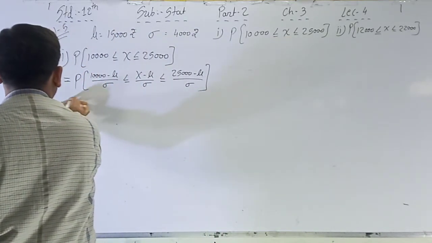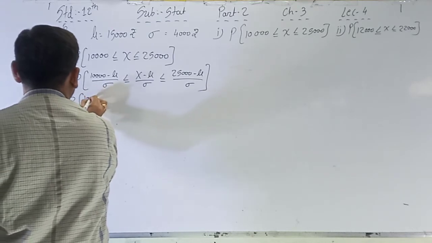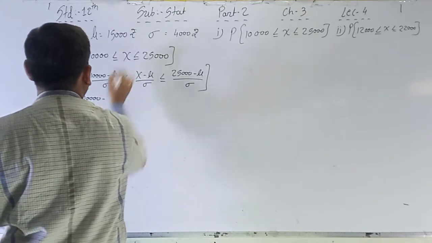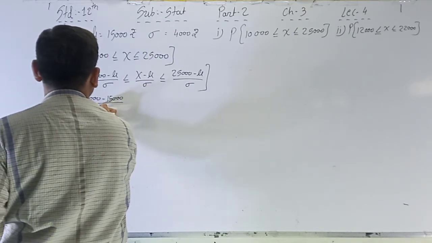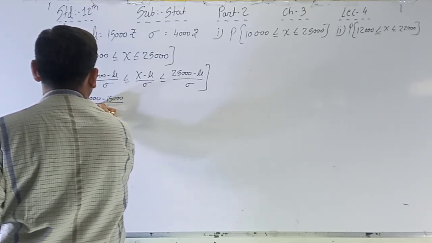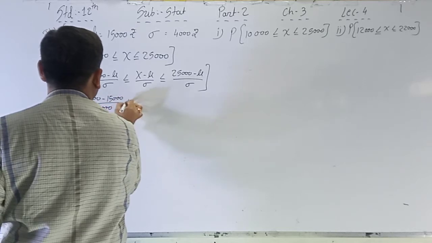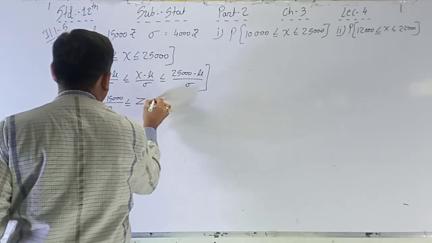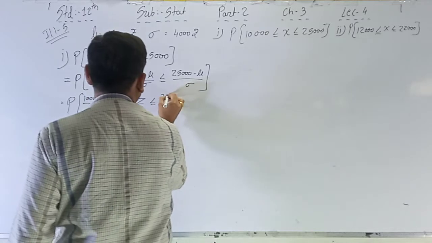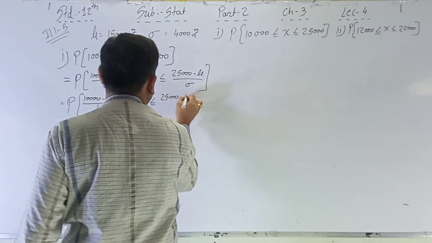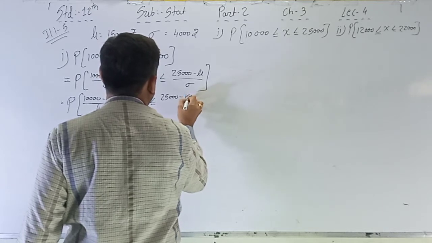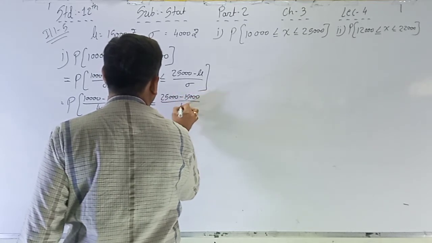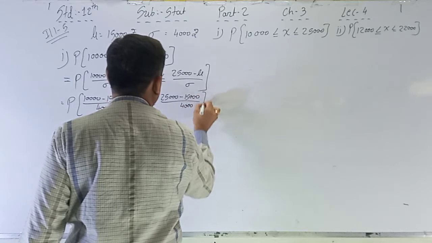Now, P of (10,000 minus mu, which is 15,000) divided by 4,000 less than or equal to Z less than or equal to (25,000 minus 15,000) divided by 4,000.